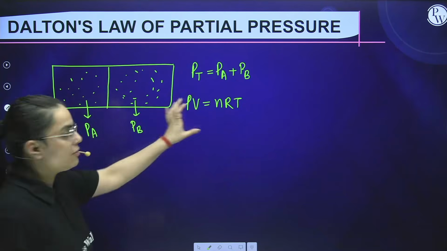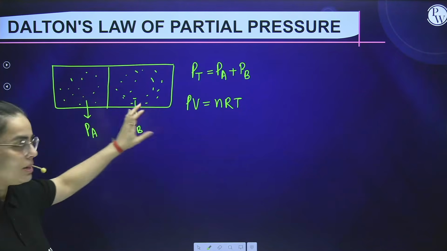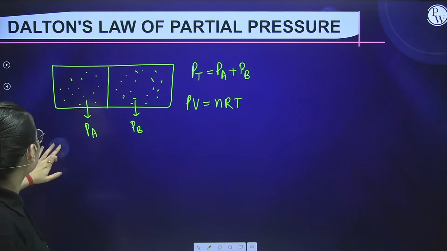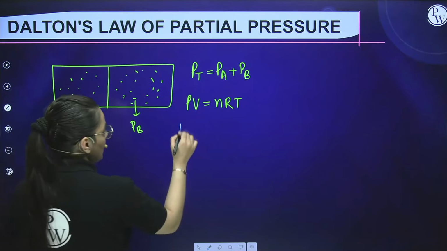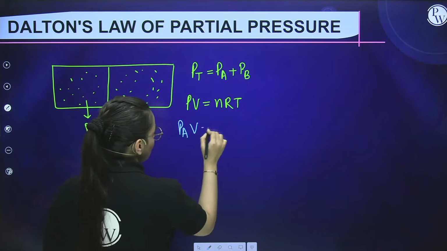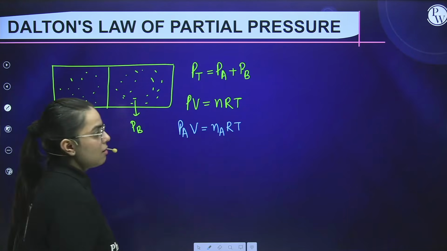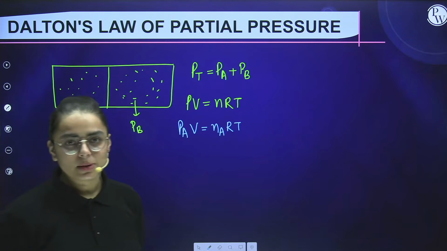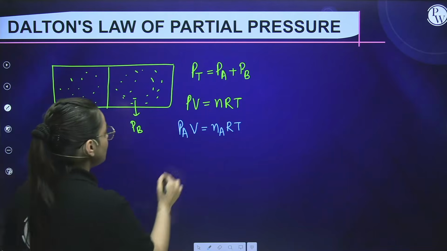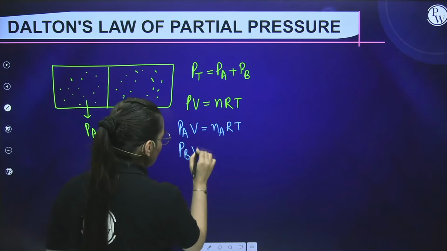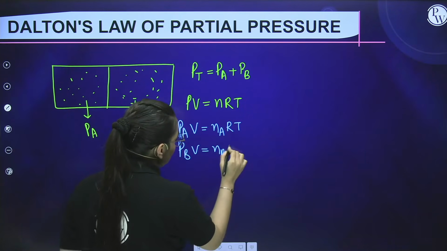Individually you can write this for both PA as well as PB. PA into V equals nA into R into T, because volume, gas constant and temperature remain constant over here, right? For the next one, PBV equals nBRT.